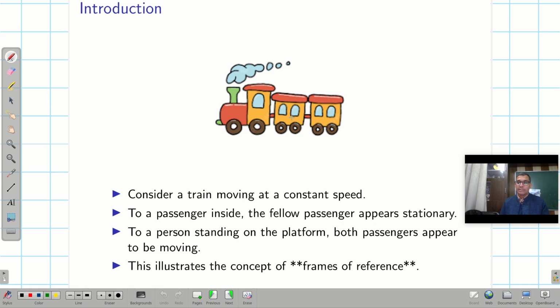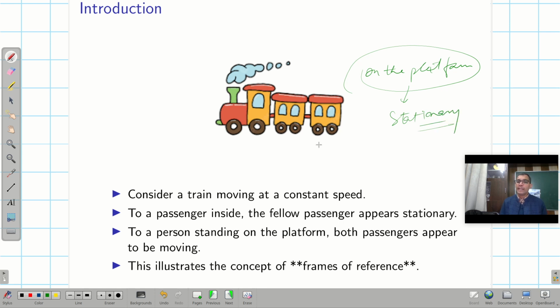So that means there are different frame of references, and say when I'm on the platform, then if I'm observing something when I'm standing on the platform, then it is a stationary frame.